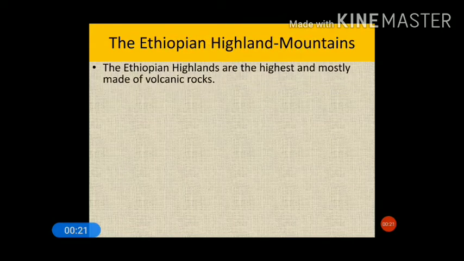The Ethiopian highlands are the highest region of Africa and are mostly made of volcanic rocks. So it is basically made out of volcanic rocks, and this mountainous system has been formed due to volcanic activities.